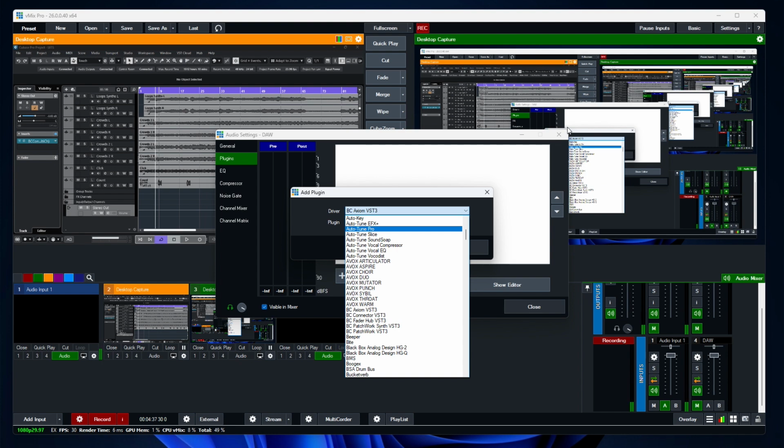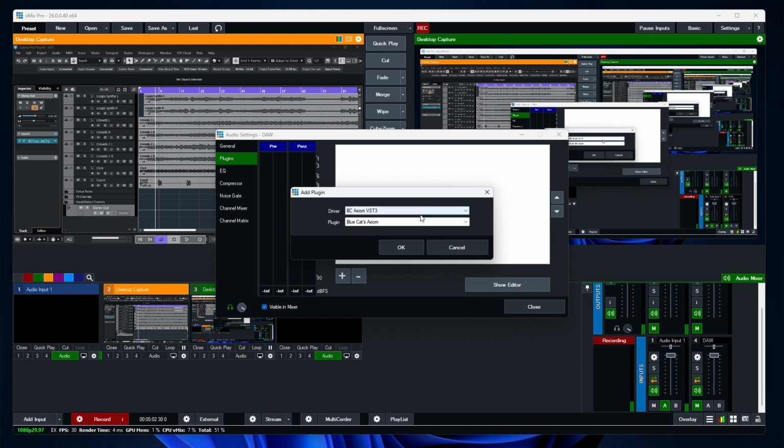vMix uses VST3, but maybe in subsequent videos I'll be showing you how to use vMix and Pro Tools. Pro Tools uses an architecture called AAX. That's what Pro Tools uses. For Mac, you use AU, that's Audio Unit. They also use VST.